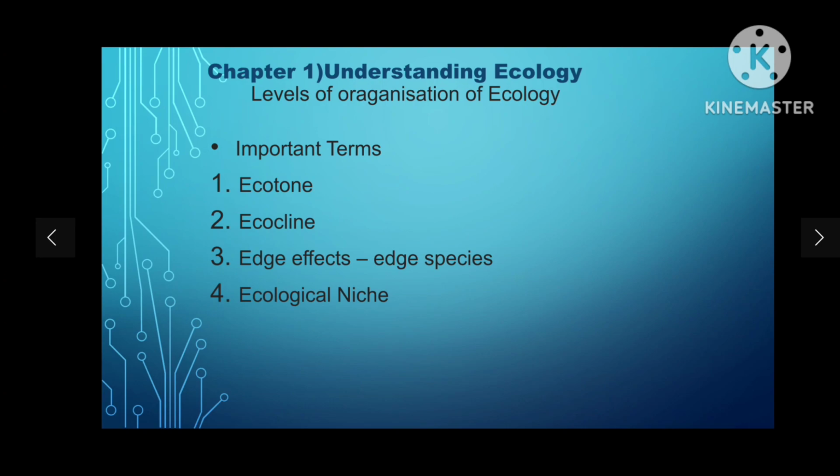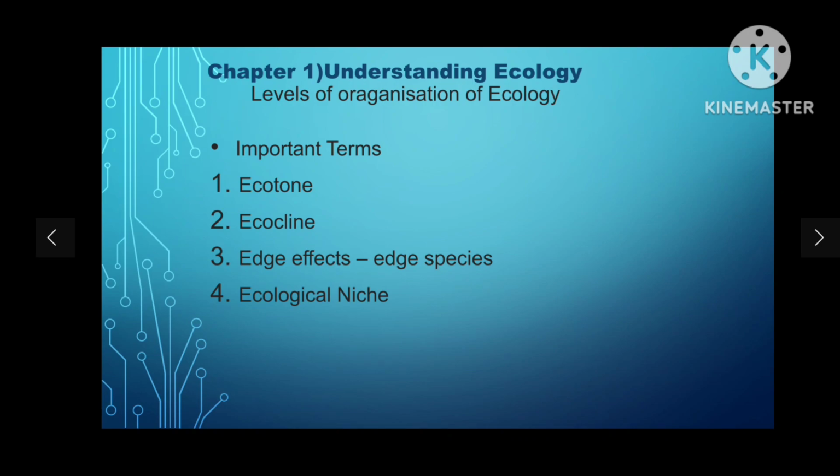Then edge effect. Edge effect refers to the changes in the population or community structures that occur at the boundary of two habitats, which means ecotone. Sometimes the number of species and the population density of some of the species in the ecotone is much greater than either community. This is called edge effect.